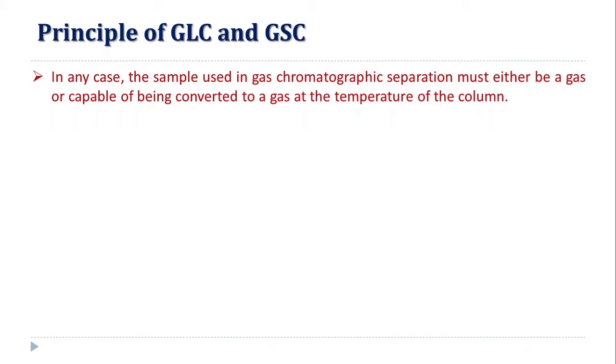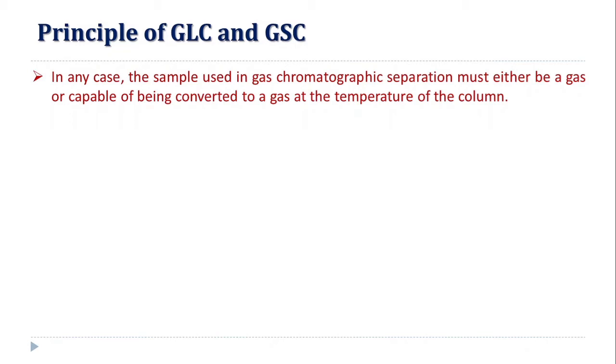So for GLC or GSC, the main criterion is that whatever the sample, whatever the components to be separated, must be in a gaseous form or must be capable of becoming a gas, means volatile components, at the temperature of the column.